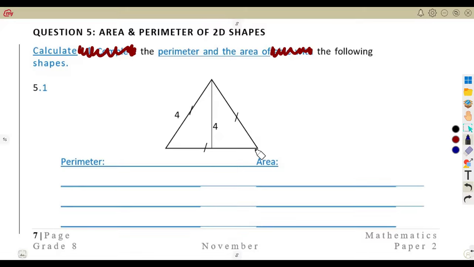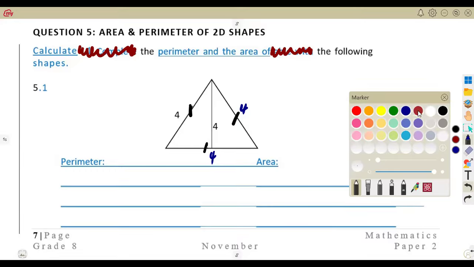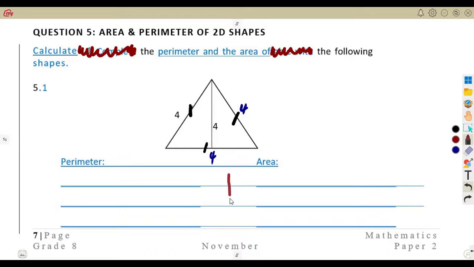So from this shape, what is the perimeter? There's an indication of the sides being equal, meaning you're dealing with an equilateral triangle. From this indication, they are simply saying this is 4, this is 4. We just have to use that shape as it is. That cannot be a 4 here from this indication, but they wanted you to have this one as a 4. These guys do not give us exact questions, which affects us, but for the matter of your calculations, this is how they wanted you to have it.